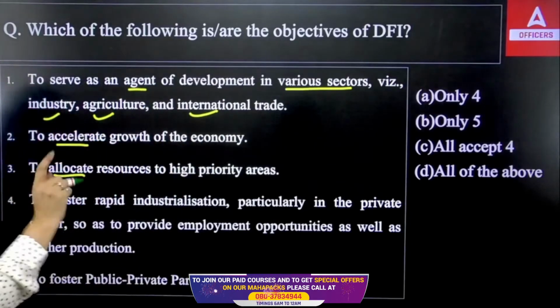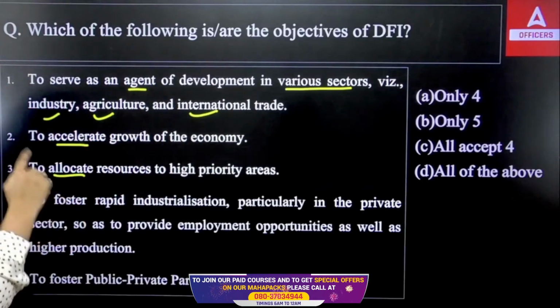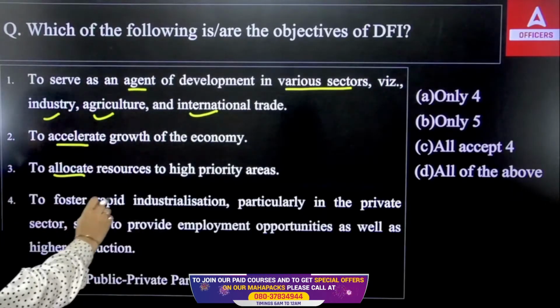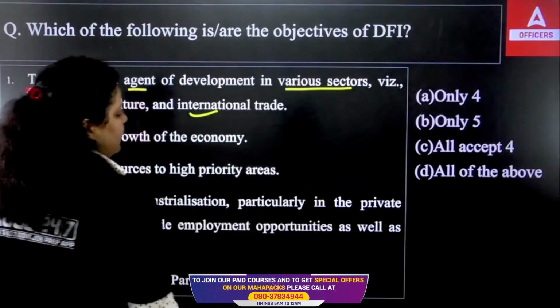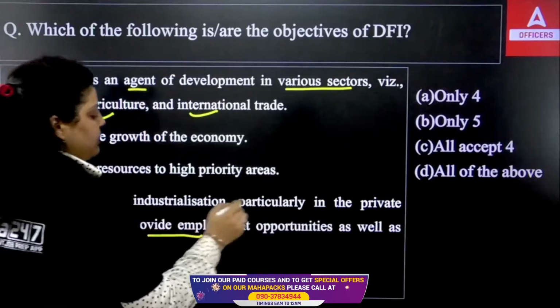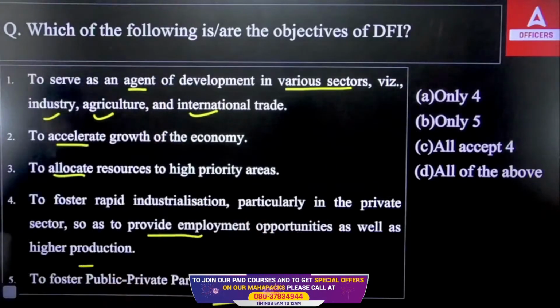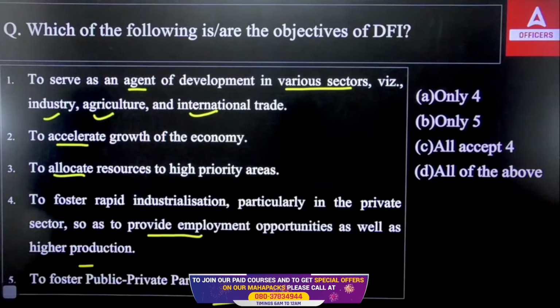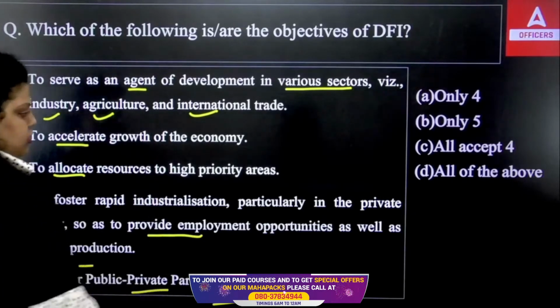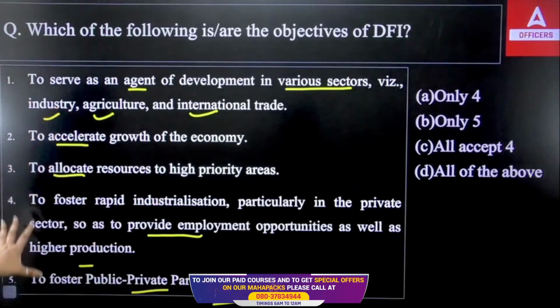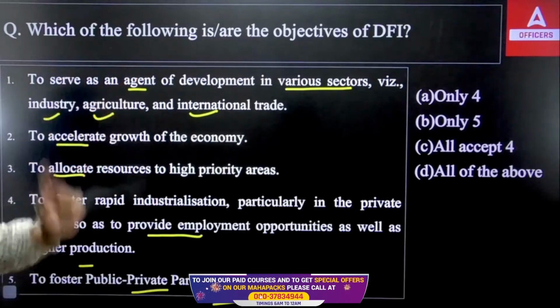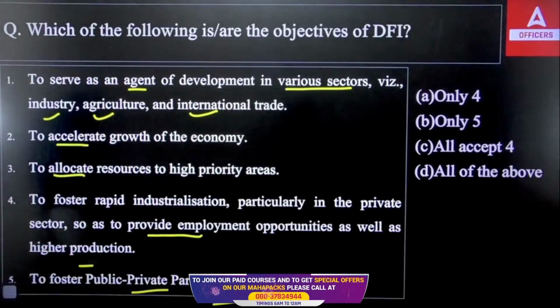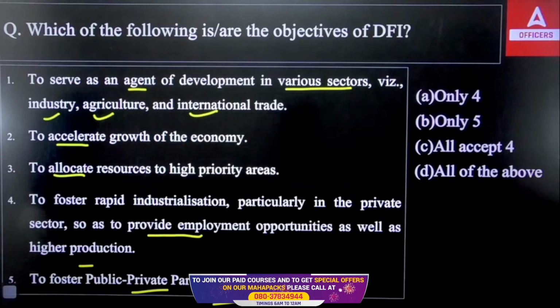Third, to allocate the resources to high priority areas. Fourth, to foster rapid industrialization, particularly in the private sector, so as to provide employment opportunity as well as higher production. That is also true. Next, to foster public-private partnership. So these are the five statements. Out of this, you have to tell which of the following are or is the objective of a development financial institution.